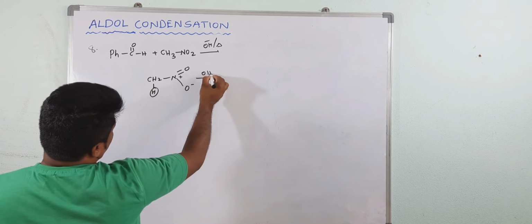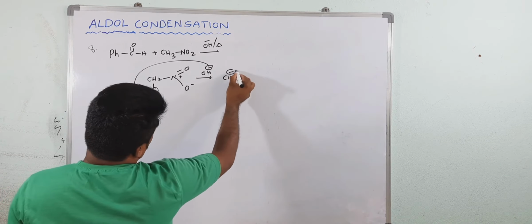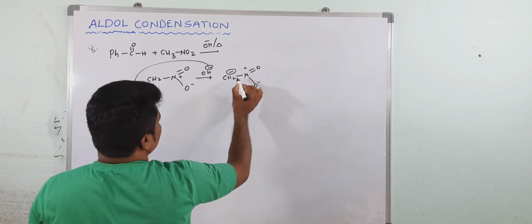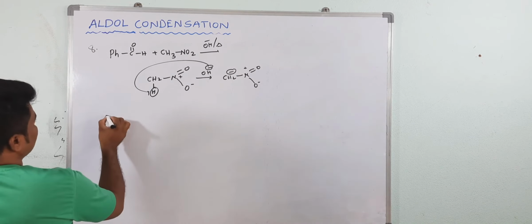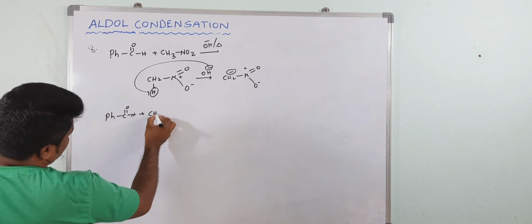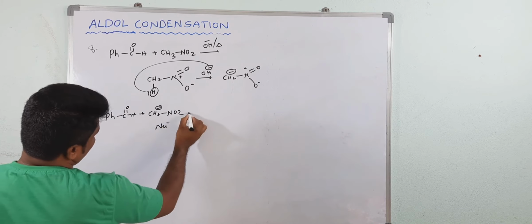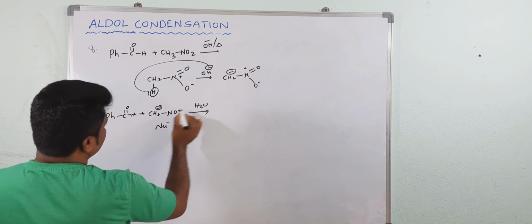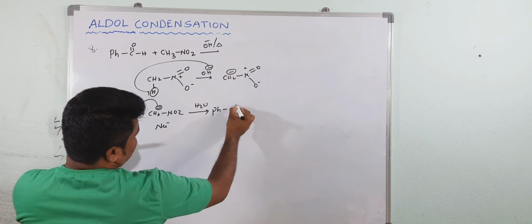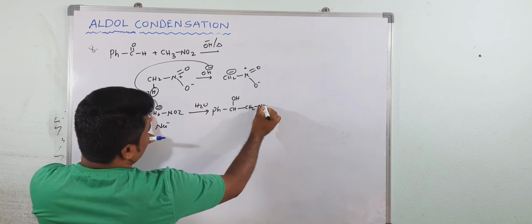If you treat this compound with base, you will get CH2 NO2 minus, and this is resonance stabilized. Understood? Now what would be the reaction? This is the aldehyde, and this negative charge acts as a nucleophile. In the presence of water, it will attack the carbonyl carbon atom. Now CH, and here OH will come, and this is CH2 NO2.